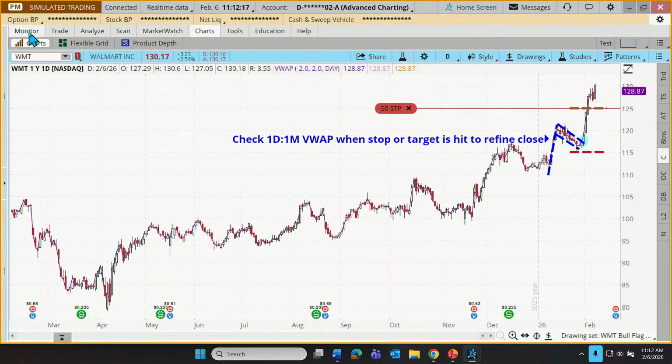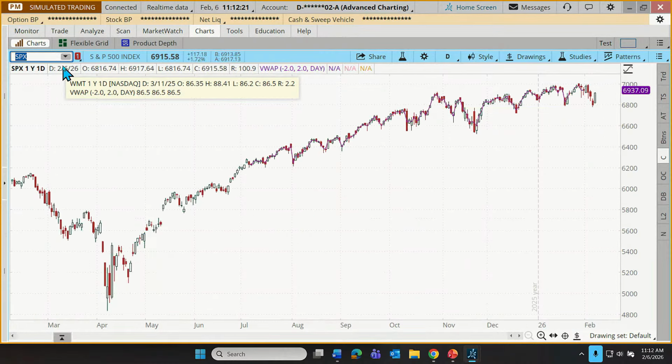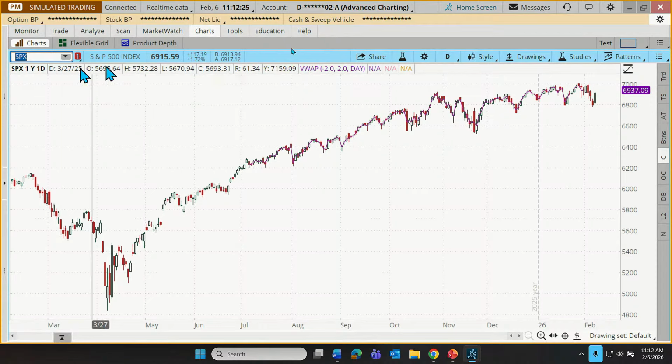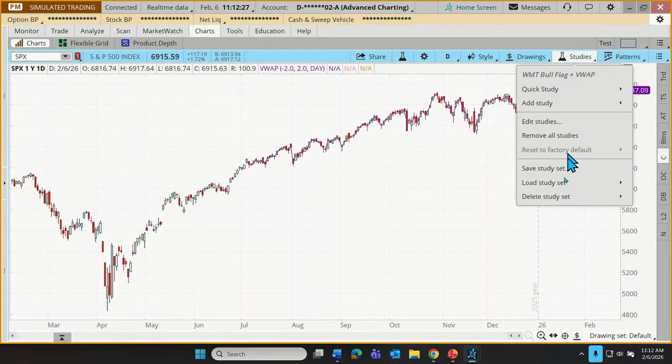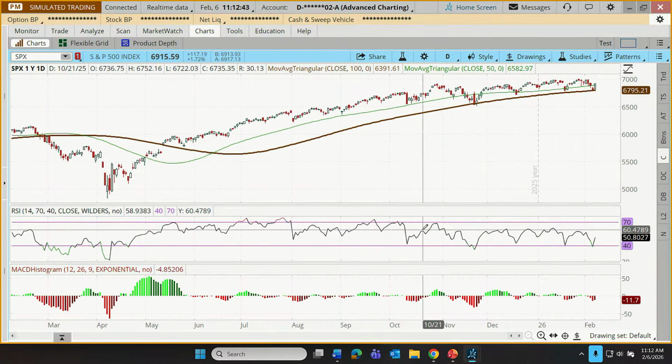All right, so that's it for our current positions. Let's have a look at what's going on with the markets and just frame things for our would-be technical trader. And I need to switch up my drawing tools here. Each week, if this is your first time, and I've seen a couple of people say this is their first time here, it's fantastic. But each week we look at the S&P 500 through the lens of what we call the TVM, or the Trend Value Momentum Strategy Set. So let's bring that up.